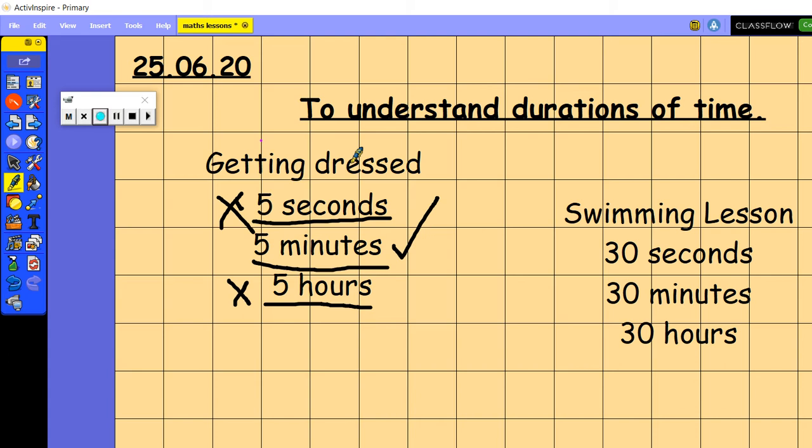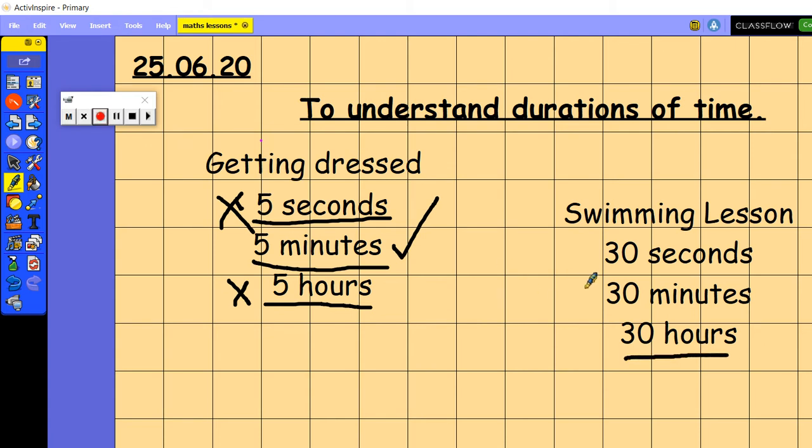So this time, have a think about a swimming lesson or a dance lesson. If you were going to a swimming lesson, do you think the swimming lesson would last for 30 seconds, 30 minutes, or 30 hours? So let's break them down again and have a think. We'll start with the biggest one this time.